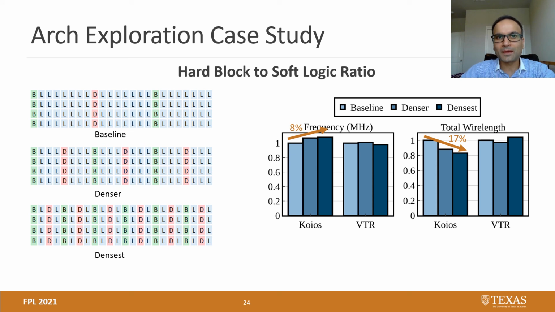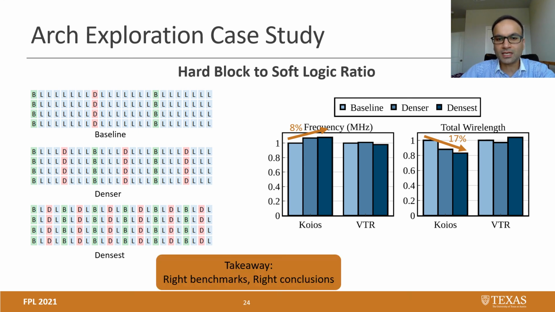DSP heavy. But with VTR benchmarks, we see that both frequency and wire length got better from baseline to denser, but then degraded in going from denser to the densest variation of the architecture. This shows that using DL-specific benchmarks can help reach right conclusions to identify DL-specific or DL-optimized FPGA architectures. And the takeaway here is right benchmarks, right conclusions.